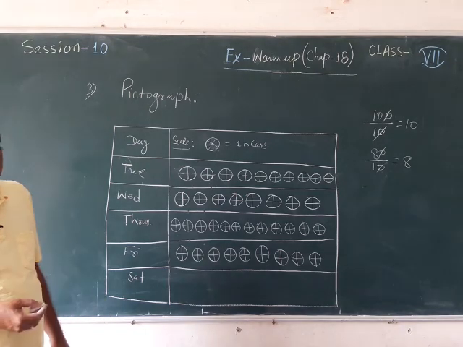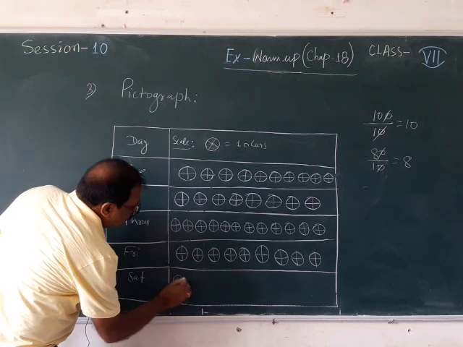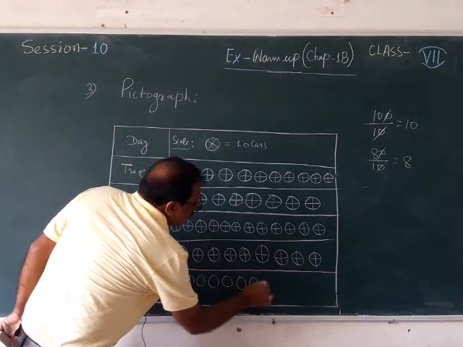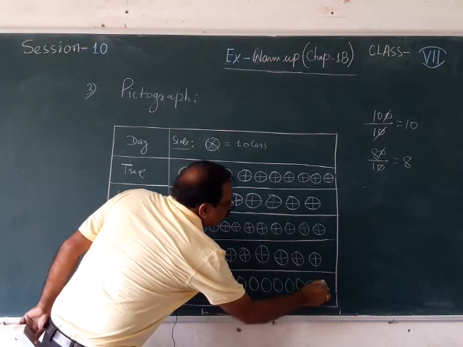Then 130 divided by 10 gives 13. So, here I need to draw 13. 1, 2, 3, 4, 5, 6, 7, 8, 9, 10, 11, 12, 13.